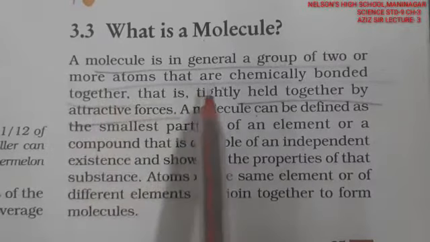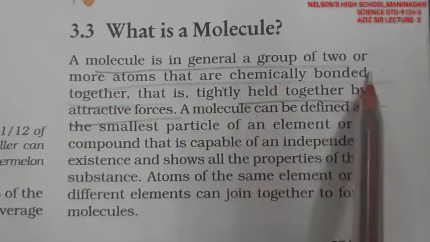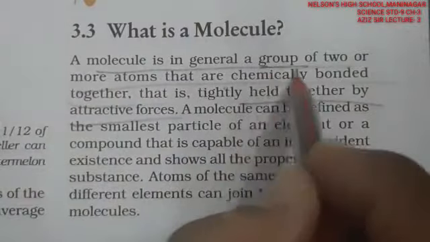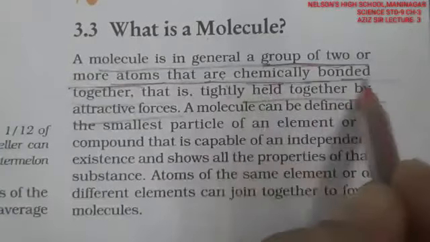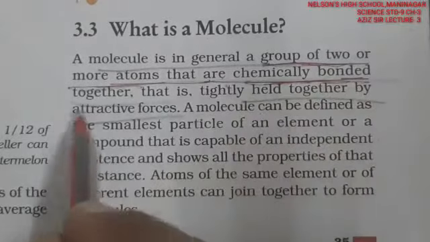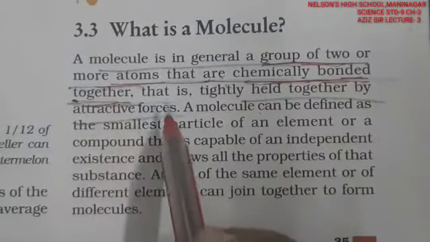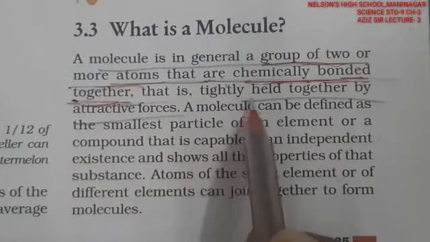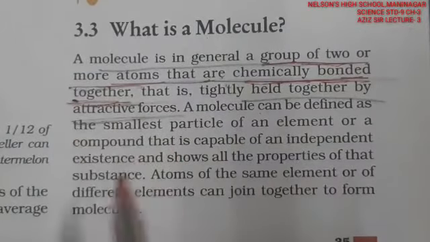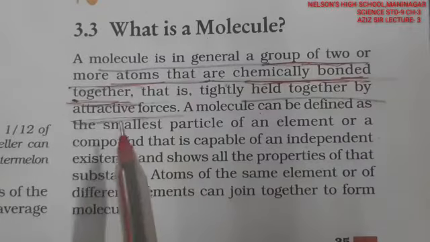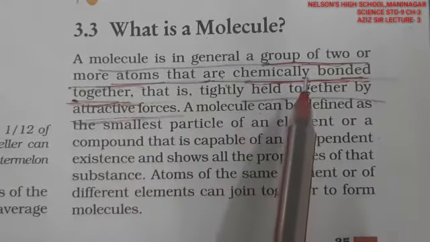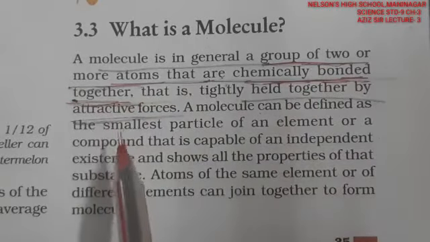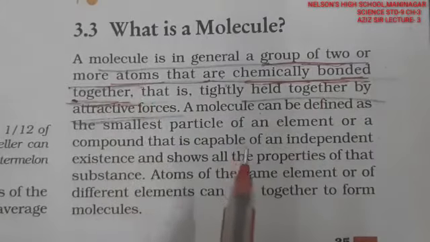A molecule, in general, is a group of two or more atoms. That means a group of two or more atoms that are chemically bonded, chemically combined. That is, chemically bonded together, not physically. They are tied tightly together by attractive forces like covalent or ionic, whatever the force is. But two or more atoms combine chemically to bond together by some attractive forces. This is defined as a molecule.